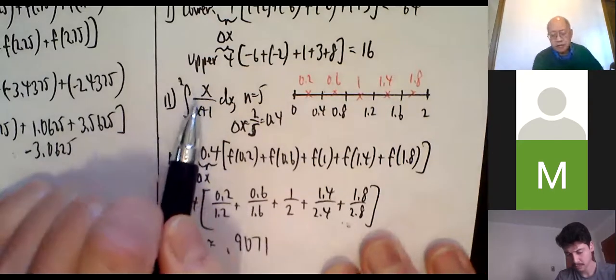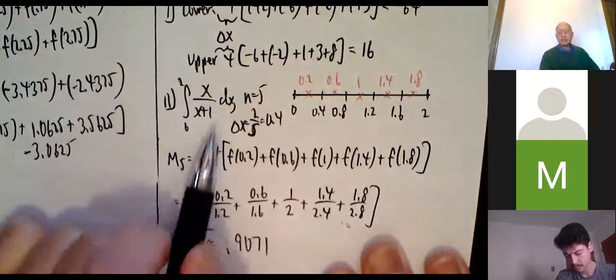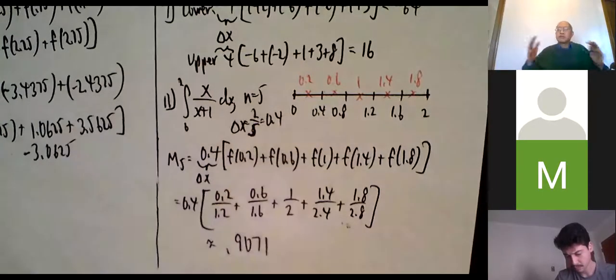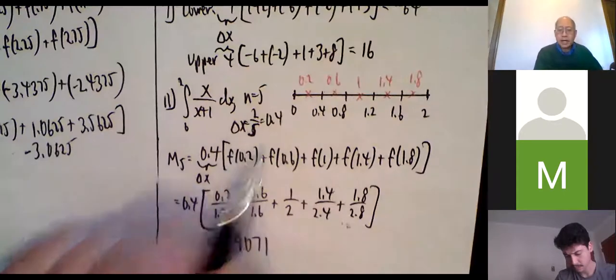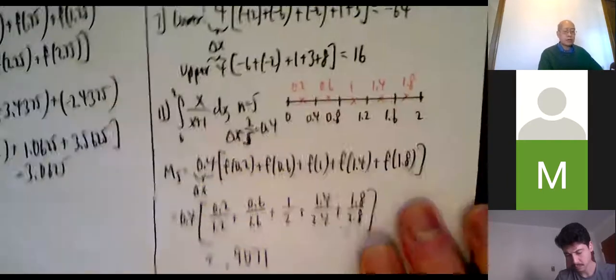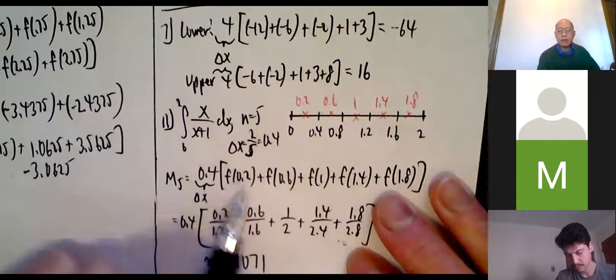Okay, I'm not even going to draw this graph. I don't want to. It's no fun. But it's going to be base times height, base times height, base times height, and so on. But all the bases are the same, so you might as well factor out that common base, which is 0.4. That's my delta x. So you always put the delta x in front, 0.4, and now you worry about the heights at the midpoints.